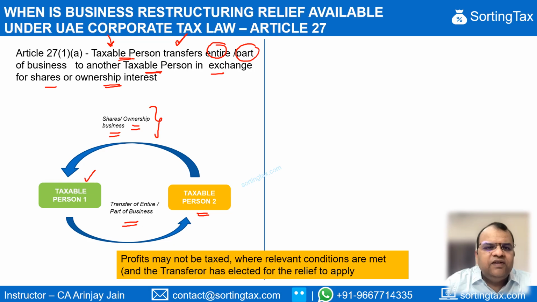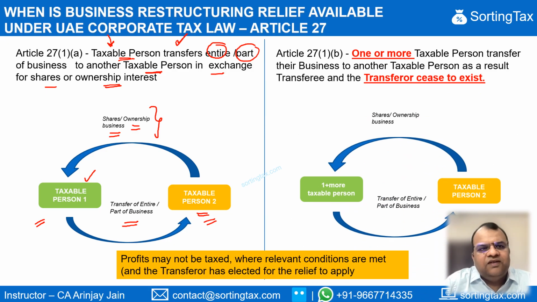Now, some part of consideration is allowed to be received in consideration other than shares or ownership interest, but what exactly is that we're going to look at as we move through this presentation. In this case, the important point is that after the transfer of business, both the first and the second taxable person will continue to exist.